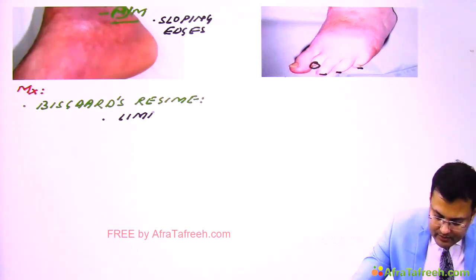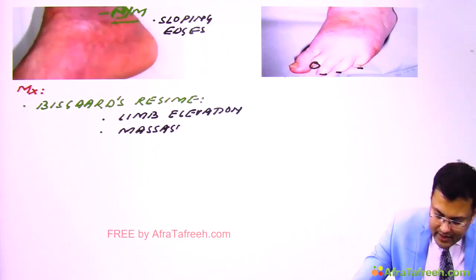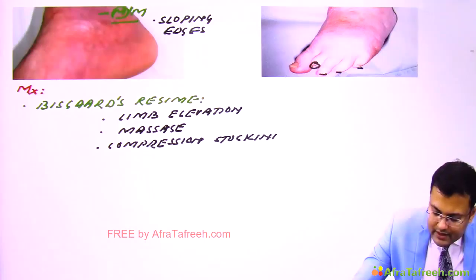Limb elevation, massage and compression stockings. Clear? So these are the components of Viscard's regime used for venous ulcers.